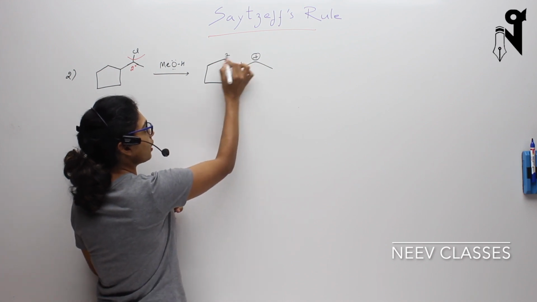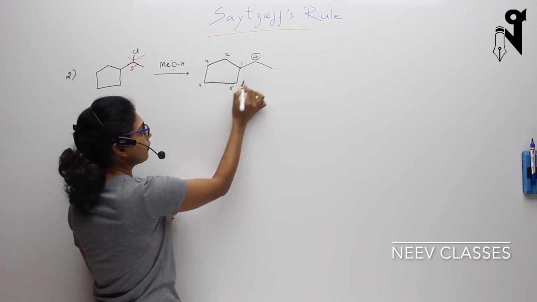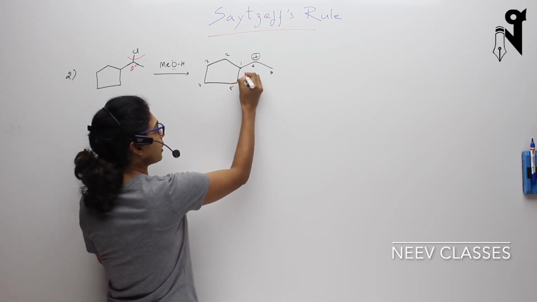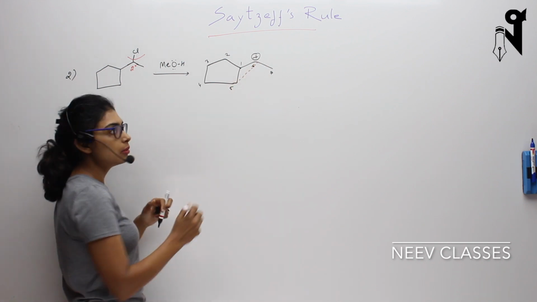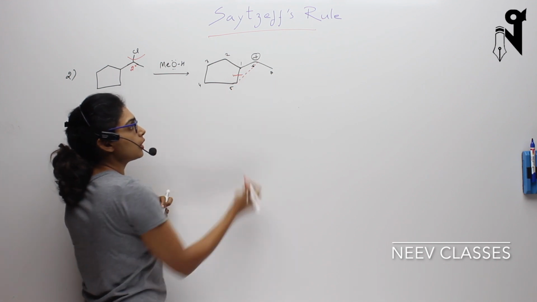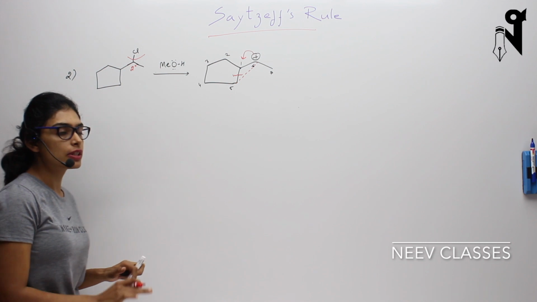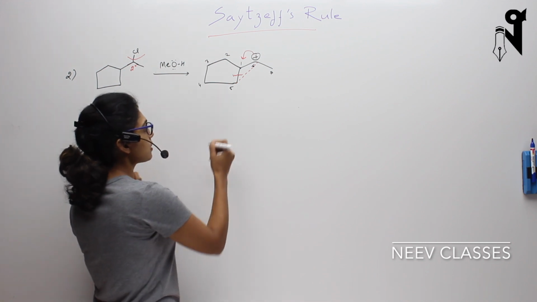Let's mark the carbons 1, 2, 3, 4, 5, 6 and 7. Now what will happen? The bond between the 5th carbon and the 6th carbon will form, and the bond between the 1st carbon and the 5th carbon will break, and the plus charge will shift to the 1st carbon. So the ring will look like this.